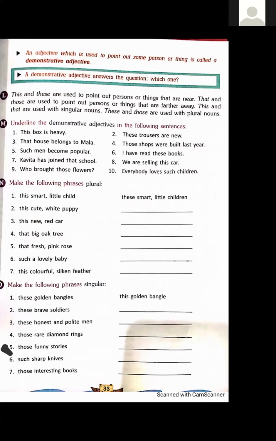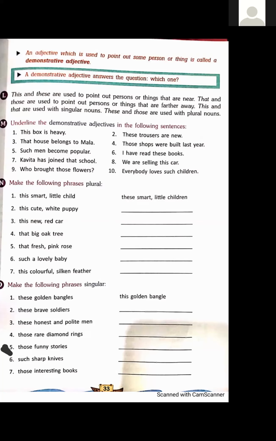These are the demonstrative nouns which we use to point out the persons or things that are near to us, that are very close to us. But that and those, that is for singular noun, those for plural. That and those are used to point out the persons or things that are far away from us.